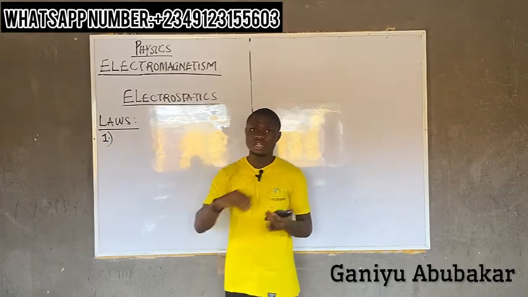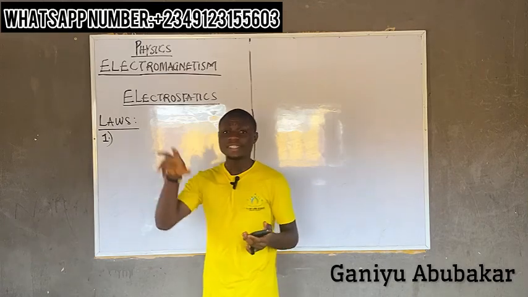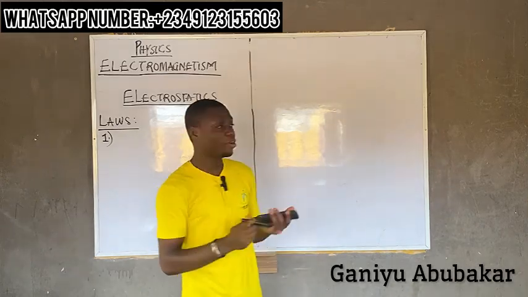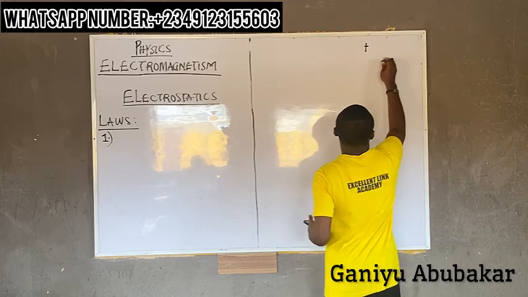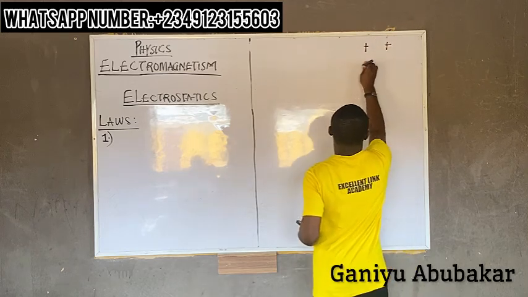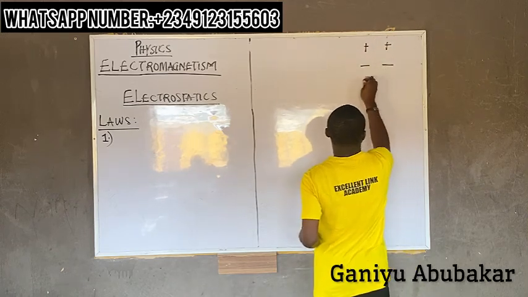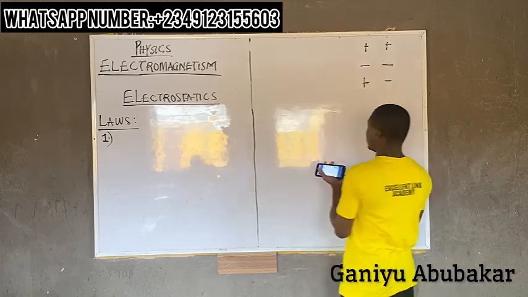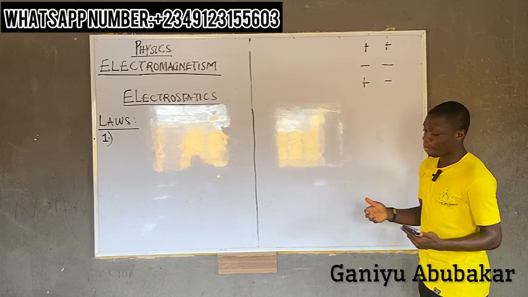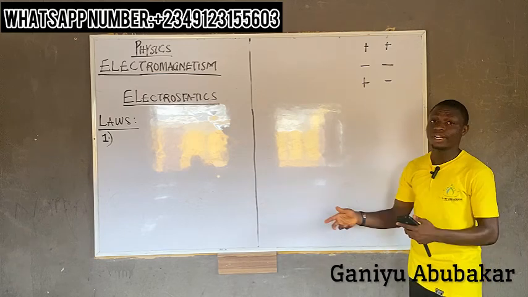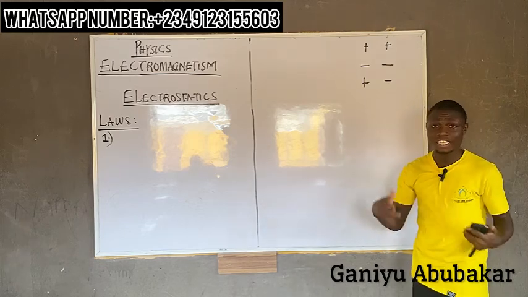Let me explain what law 1 means. Let's say I have a positive charge and a positive charge, a negative charge, positive and negative. Law 1 says like charges repel while unlike charges attract.